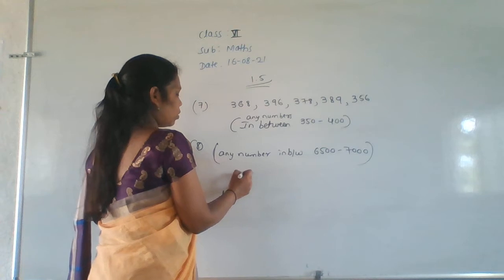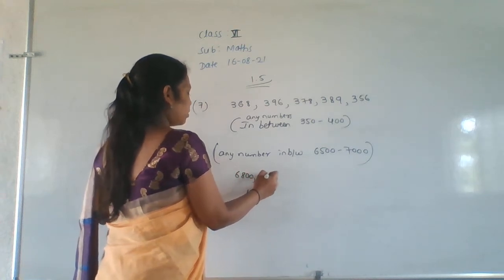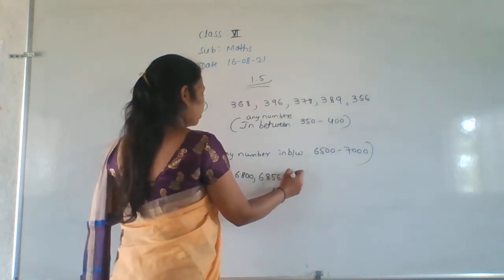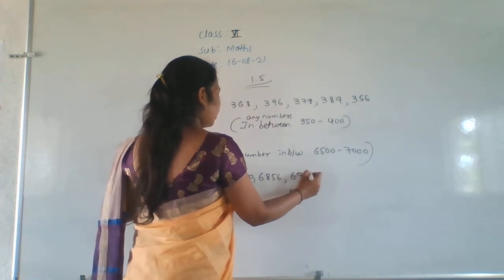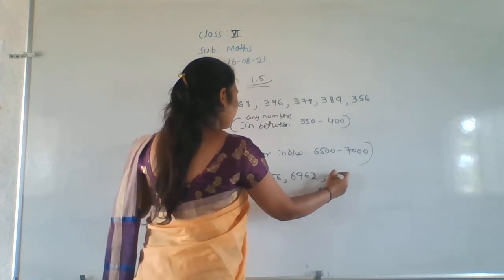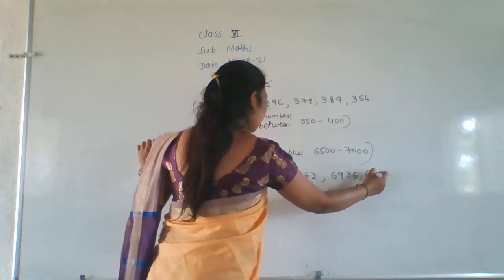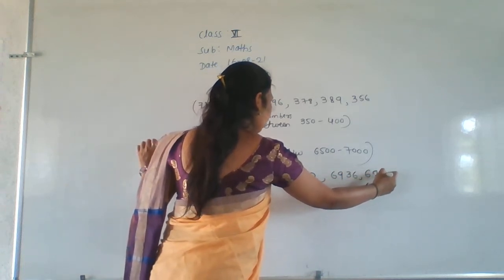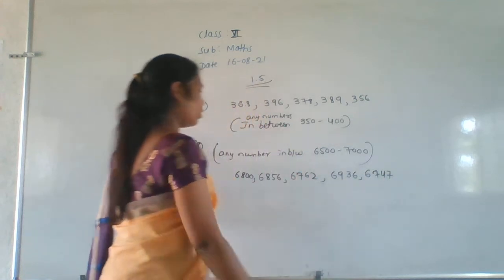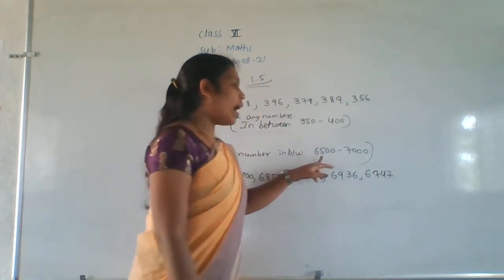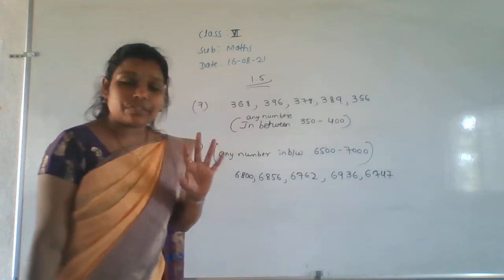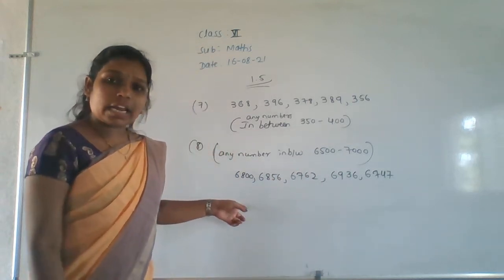I'll write here 6800, 6856, 6762, next 6936 and 6747, like that. Okay. In between 6500 to 7000, write any five numbers. All are correct only.